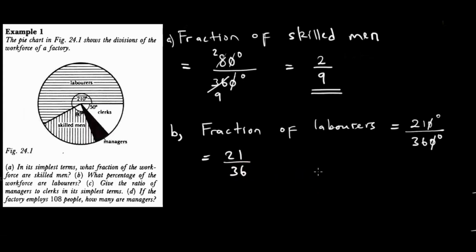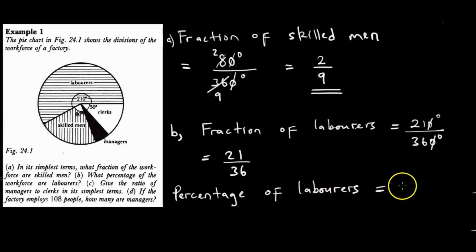But since our question is in percentage, the demand of this question is: what percentage of the workforce are laborers? So percentage of laborers, percentage is found by multiplying by 100, so it is equal to 21 over 36 times 100. That is all. 21 over 36 times 100.